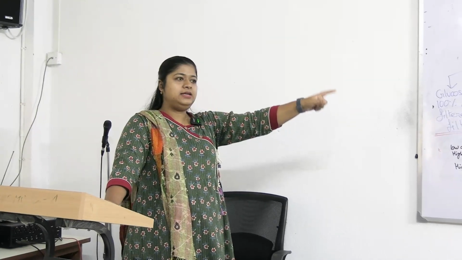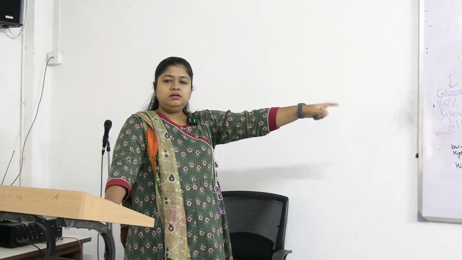Now we can classify glucosuria into two types, based on the factors responsible for reabsorption: hyperglycemic glucosuria and normoglycemic glucosuria. In hyperglycemic glucosuria, the renal threshold is exceeded. In normoglycemic, TM is decreased.